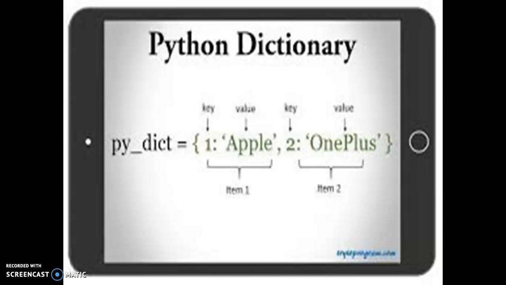If I take an example of your book, there are some index numbers and the topics mentioned against them. This index number is at this page, this index number is at this page. That is a kind of dictionary, so that from some unique value we come across the other one. Dictionaries are the same in Python.